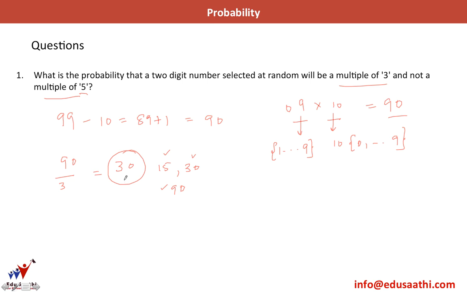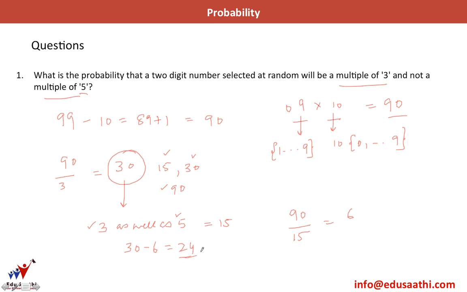So from these 30 numbers, I basically have to remove the numbers which are a multiple of 3 as well as a multiple of 5. So this means a multiple of 15. So what I'll do is, out of these 90 2-digit numbers, I divide by 15. I have 6 numbers. 90 divided by 15 is 6, which are a multiple of 15. So 30 minus 6 is equal to 24 are such numbers which are multiples of 3 and not a multiple of 5.